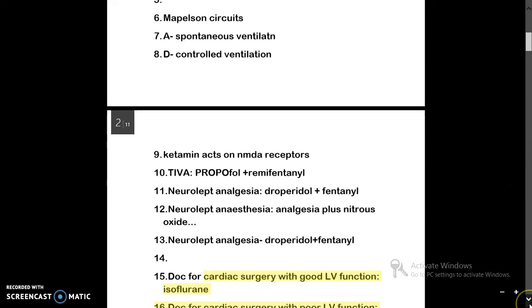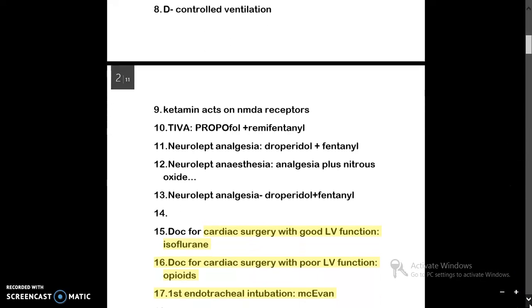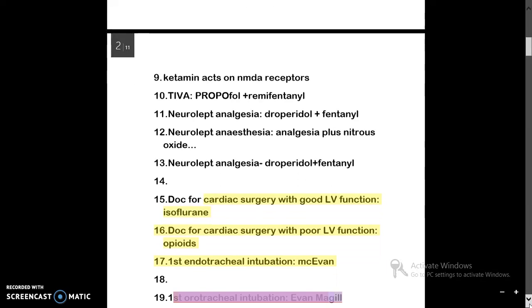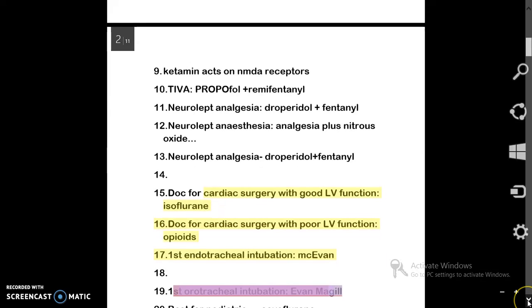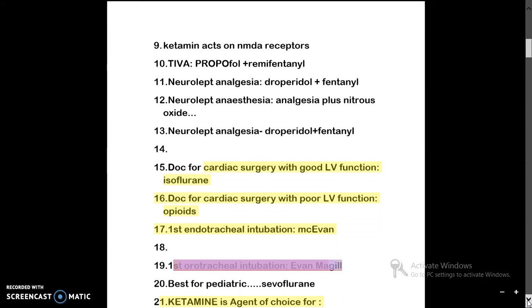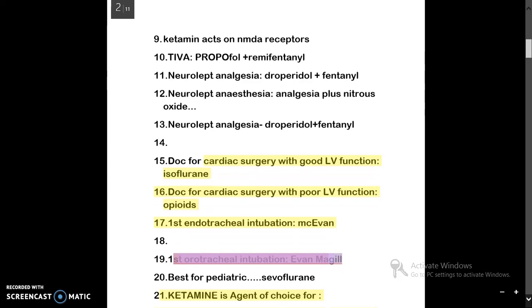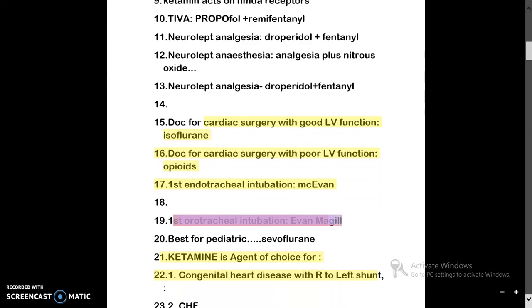Then the other point is ketamine acts on NMDA receptors. TIVA. In TIVA we give propofol and remifentanil. Then there are two types, neuroleptic analgesia and anesthesia. In analgesia, we give droperidol and fentanyl, while in anesthesia, nitrous oxide gets added. So combinedly, it forms a neuroleptic anesthesia.